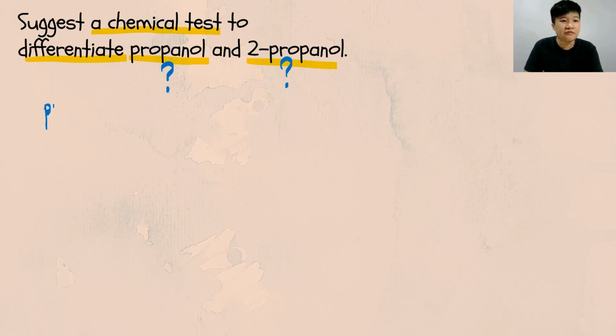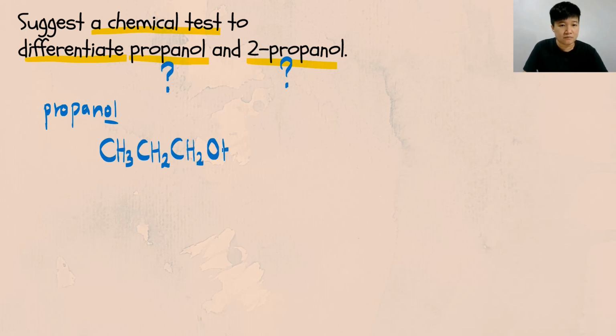So you started off with your propanol. Your propanol is a 3-carbon alcohol where the OH is located on the first carbon. So your propanol will look something like this. While your 2-propanol will be a 3-carbon alcohol where your OH is located on the second carbon. So it will look something like this.